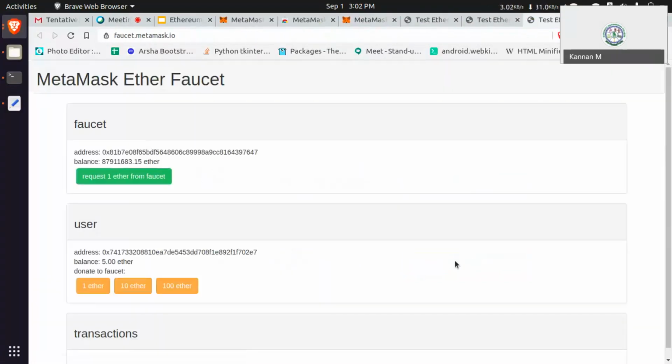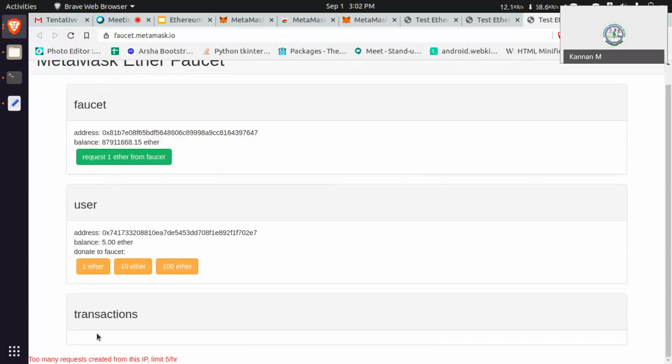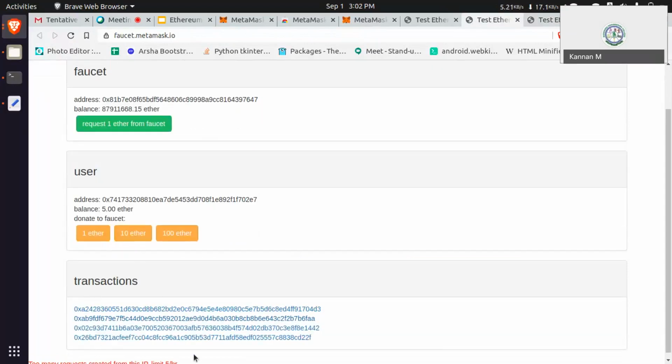It will navigate to one page. While clicking, one pop-up will be there. In that, you need to select the address. Once the address is selected, click next. While clicking next, it will ask to connect. Once you click connect, the MetaMask wallet is connected to the website, and then click again and again. It will create transactions like this. You can see the transaction by clicking this.